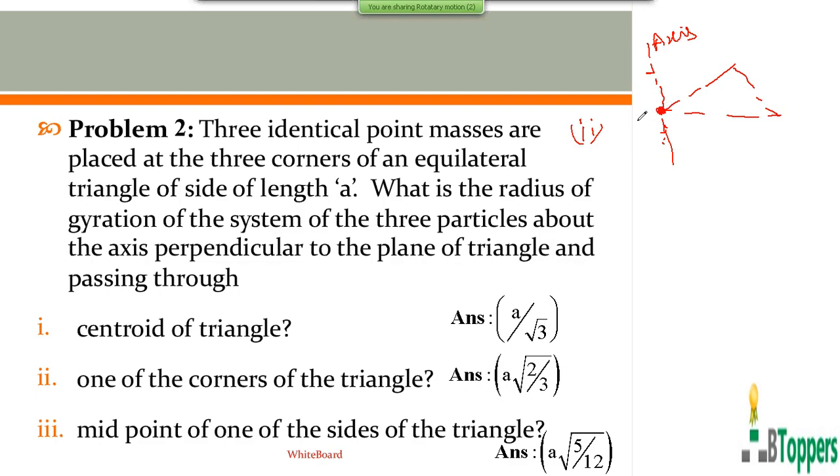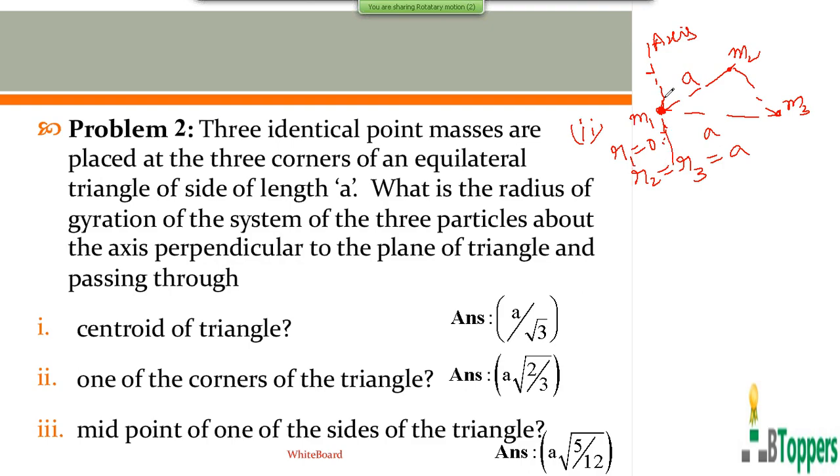So one of the particles now lies on the axis. So the distance r1 of the first particle from the axis can be taken as 0. The second and third particles are situated at the same distance equal to a from the axis.